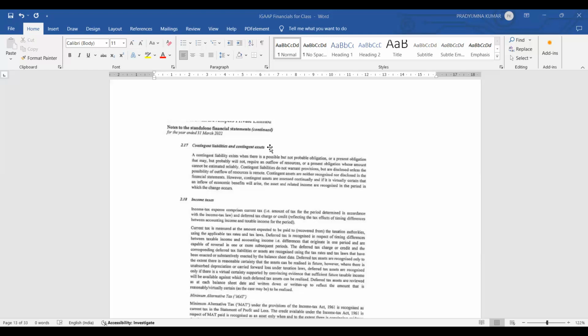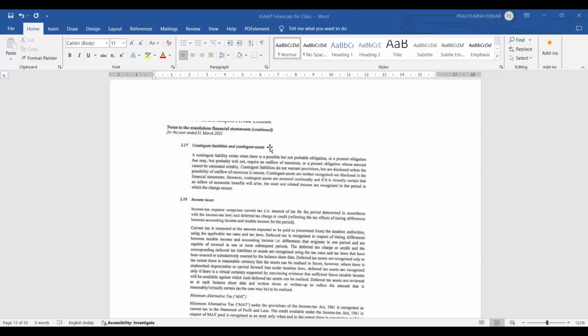Again, I will go back to the format. Share application money pending allotment, non-current liabilities, long-term borrowings. Now I will show you long-term borrowings.